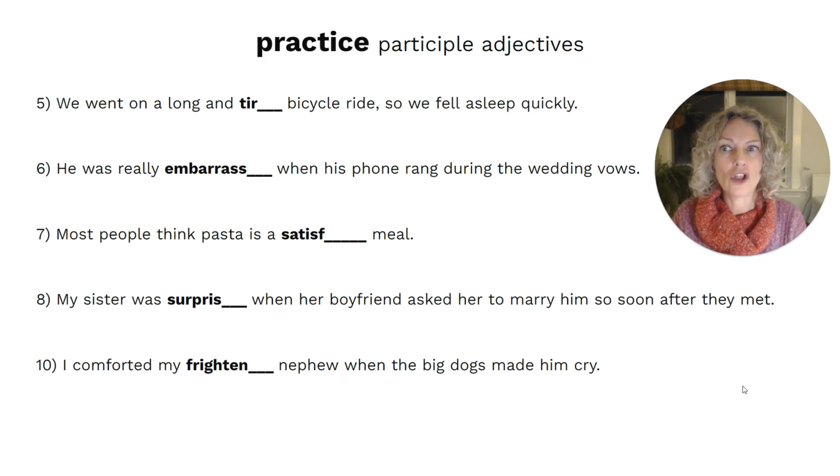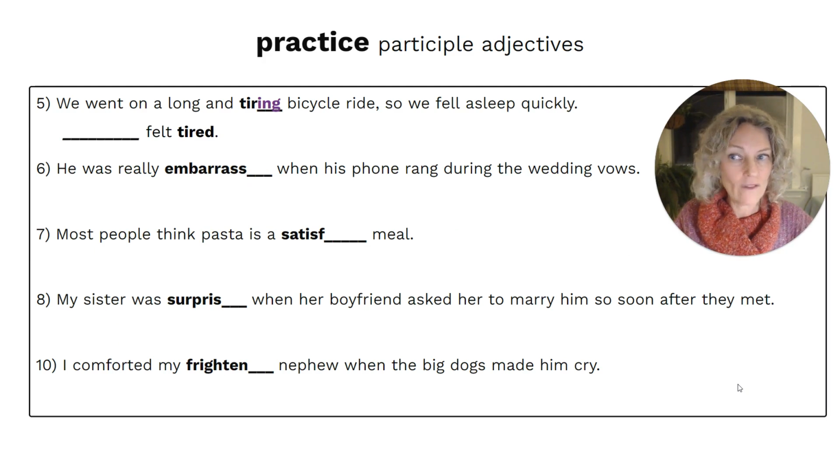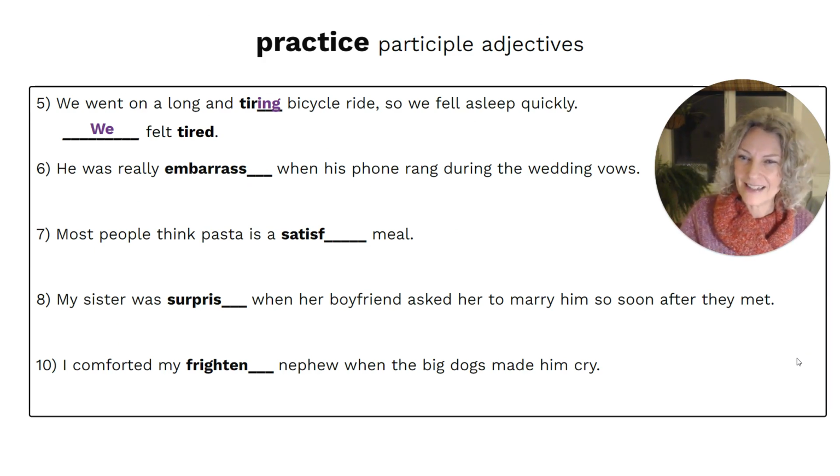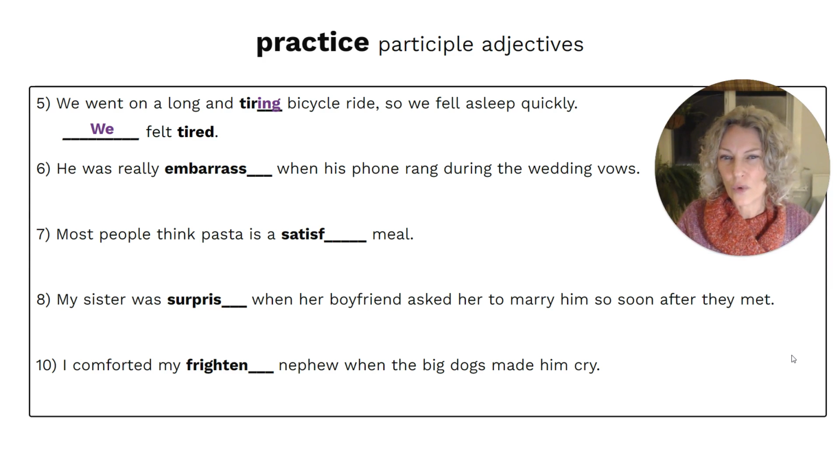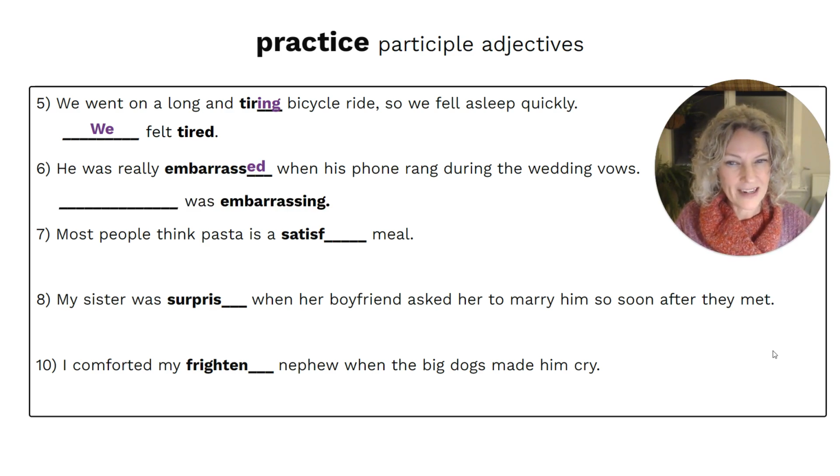We went on a long and what? Tiring bicycle ride, so we fell asleep quickly. And who or what felt tired? We felt tired. He was really embarrassed or embarrassing when his phone rang during the wedding vows. Embarrassed. He felt embarrassed. And what was embarrassing? The phone call was embarrassing.